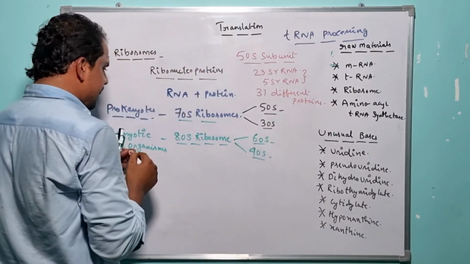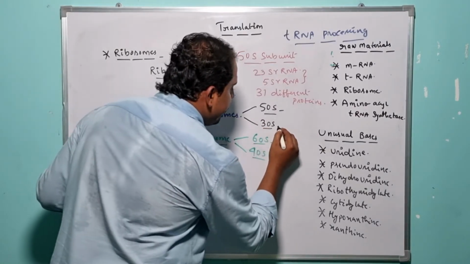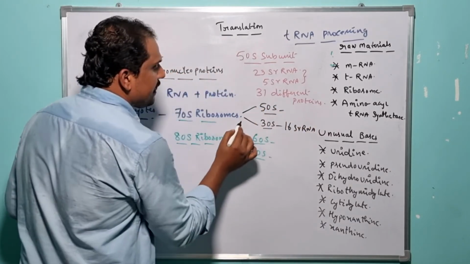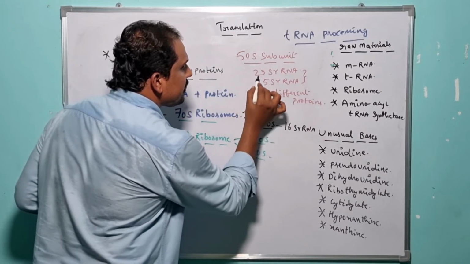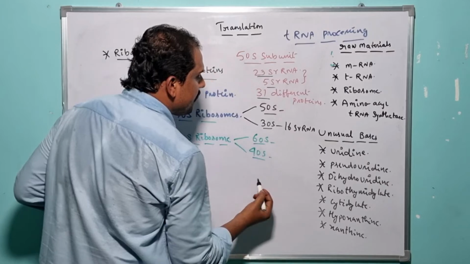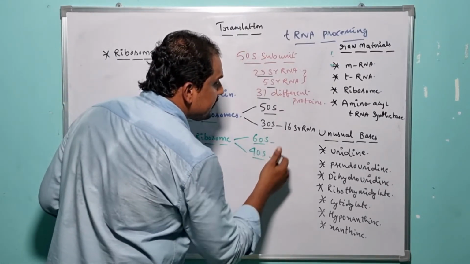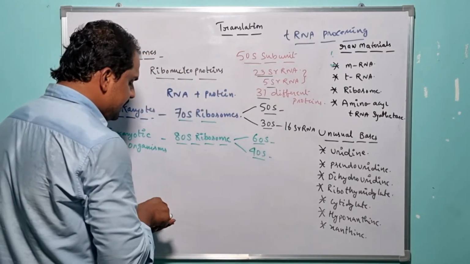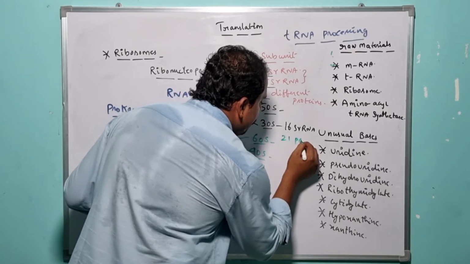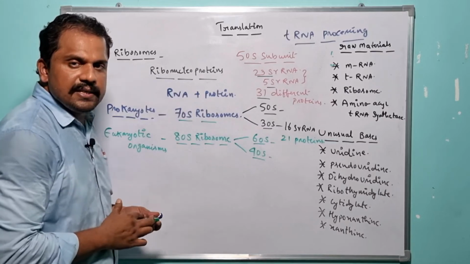And the smallest subunit, which is nothing but the 30S subunit, is composed of what? 16S rRNA. The largest subunit, the 50S, is composed of 23S rRNA and 5S rRNA, and in addition it also contains 31 different proteins. Whereas the 30S subunit of the ribosome is composed of what? 16S rRNA. In addition to the 16S rRNA, it also possesses 21 different proteins. So this is the basic chemical composition in case of the